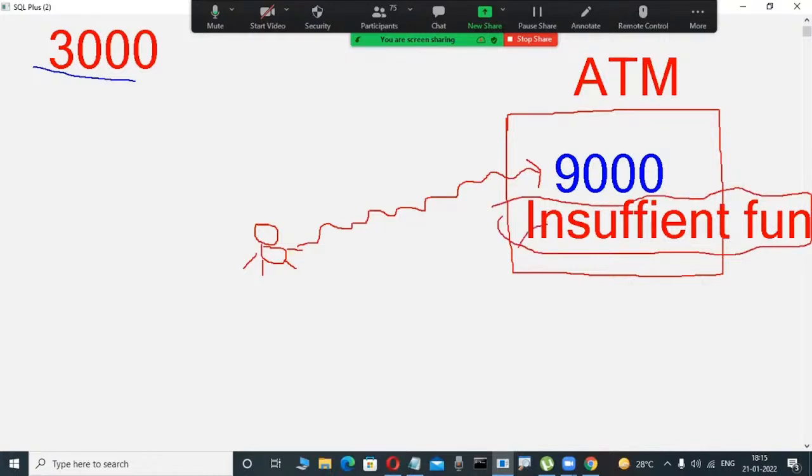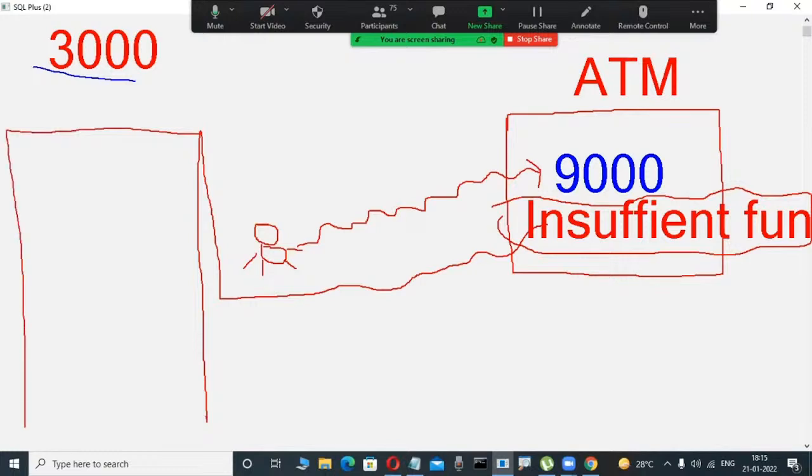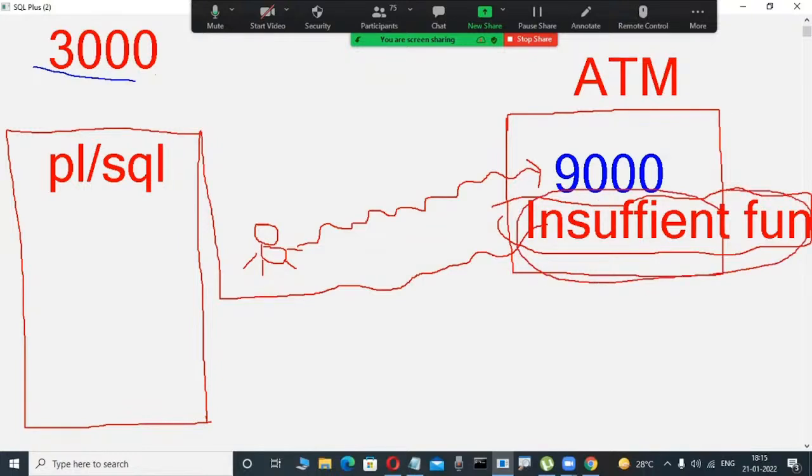But how is this message possible? Does the ATM center know? No. Actually, same like you, some software engineers write the code, that is important. They are writing coding, and that coding they write in PL/SQL. Suppose in Oracle banking projects, they write in PL/SQL. What is the condition? If the user's entered amount is more than the available balance, then they write this message. Same like Java, C++, some coding is there. They write if conditions like that. Otherwise, how is it possible?